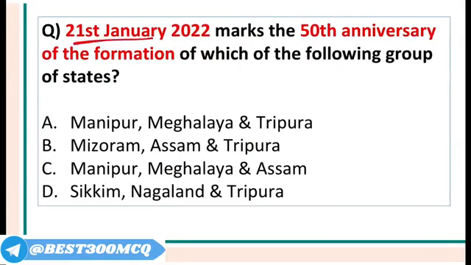21st January is the 50th anniversary of the formation of which states of India? So remember, Manipur, Meghalaya and Tripura, they celebrate their statehood day on 21st of January, and this was the 50th statehood day for these 3 states. Manipur and Tripura, they were princely states, so they were absorbed into India in October 1949, and Meghalaya was a part of Assam, and these 3 were created as states in 1971.